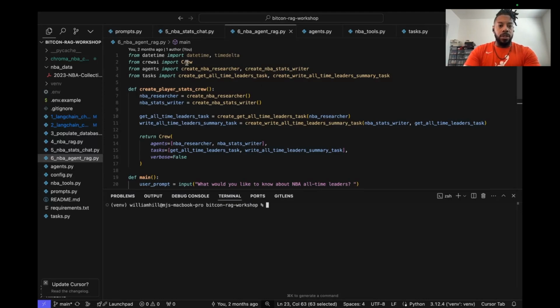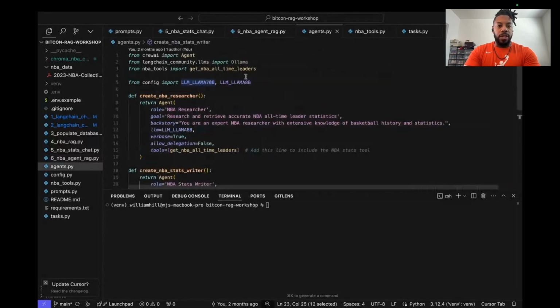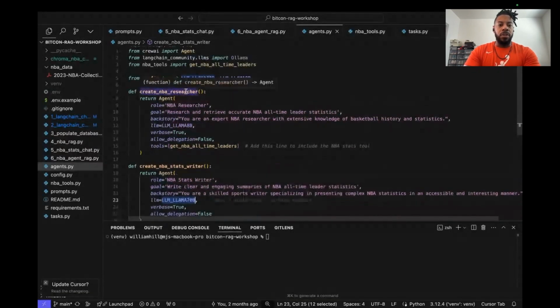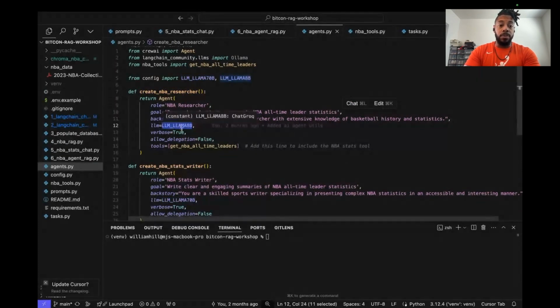In this case, we have Crew AI, and we import that. Then we'll briefly look at the agents and task files, where we define both the agents and the tasks. If we look at the agents file, again, I know I'm blowing through this pretty quickly, we define two different agents here with specific roles. We have an MBA researcher agent, and we give it a role, a goal, and a backstory. And we also say which LLM we want it to be backed by.